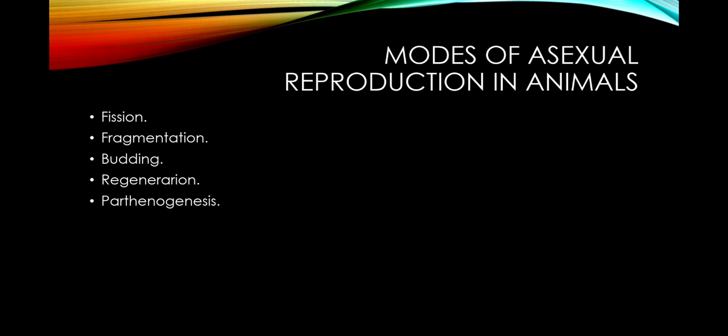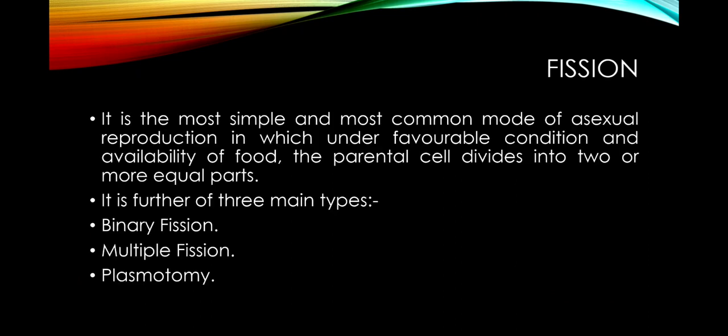Now if we concentrate on what the modes of asexual reproduction in animals are, they are fission, fragmentation, budding, regeneration, and parthenogenesis. In this part, as I had told, we are going to deal with the first three, that is fission, fragmentation, and budding. And in the next part, we will discuss regeneration and parthenogenesis. Now let's begin with the topic fission.